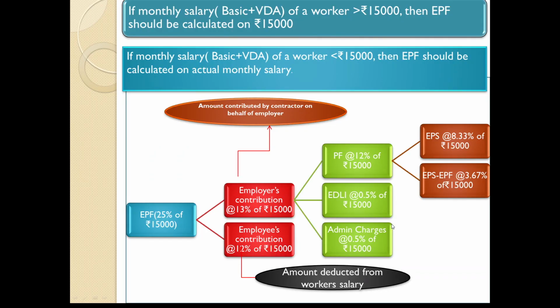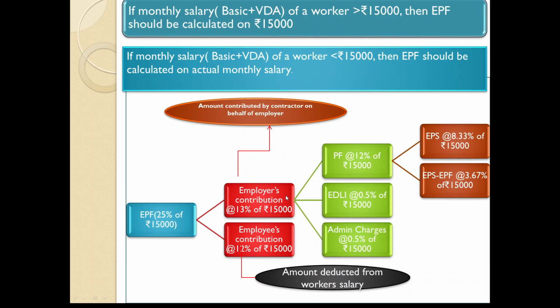Some of you might be aware, if the monthly salary of a worker, salary meaning here only basic and VDA, is more than 15,000, then your EPF calculation should be done on 15,000. That means if the monthly salary of a worker is 20,000, then also you should make your EPF calculation only on 15,000. Suppose the monthly salary of a worker is less than 15,000, then EPF calculation should be done on the actual amount. Let's say if the monthly salary of a worker is 10,000, then your EPF calculation should be made on 10,000.